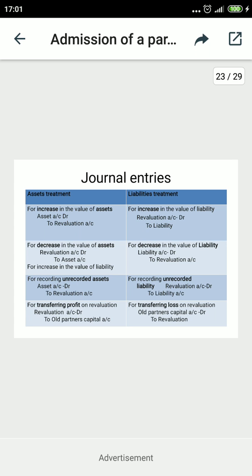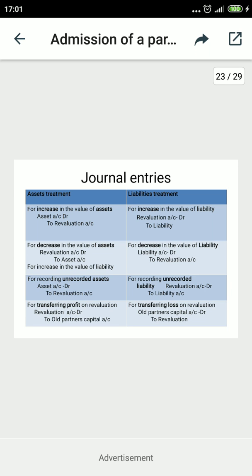And now first, the asset side. When there is an increase in the value of an asset, I am giving you one example here. Land in the balance sheet is given with the amount of 1 lakh, but now the market value of the land is 1,20,000. So it means the value has been increased. So here the term is increase in the value of asset. It means 20,000, the value has been increased.